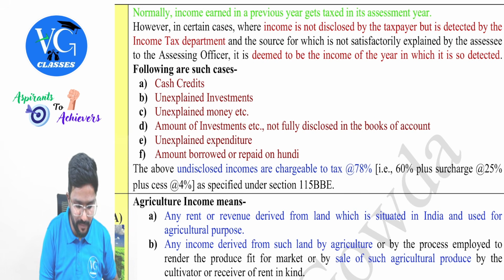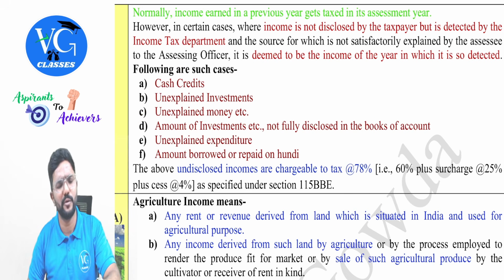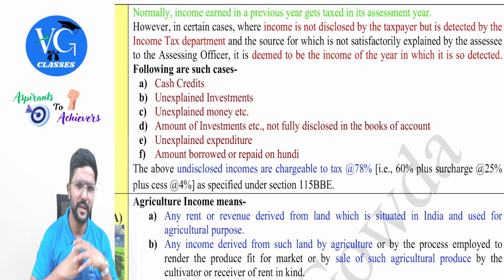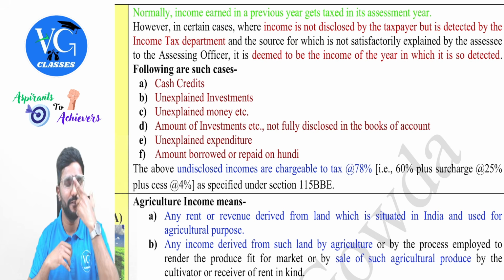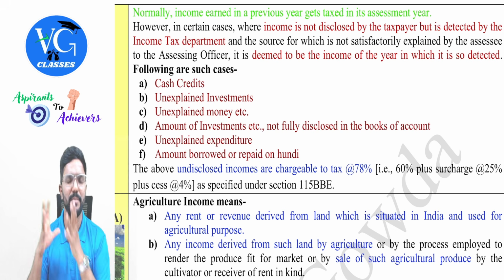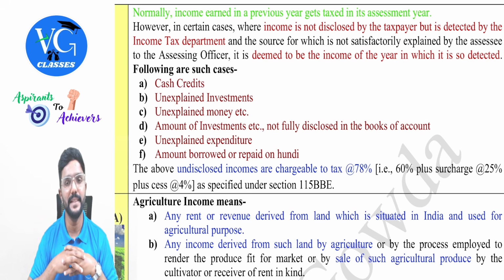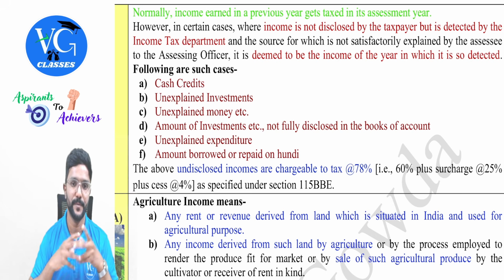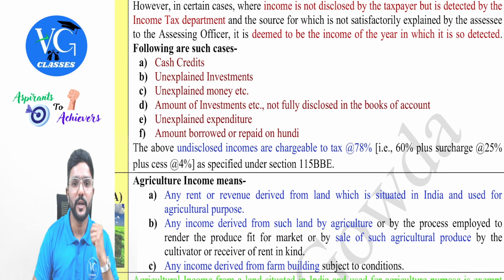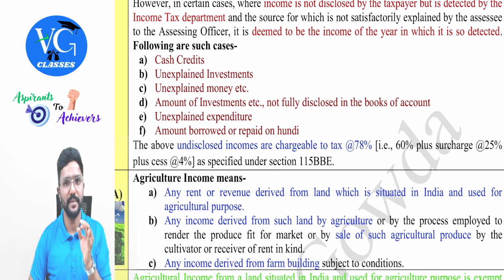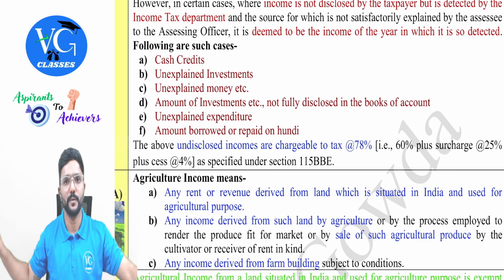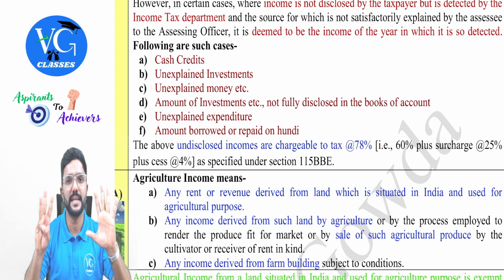Same way, unexplained money. You guys would have seen in the news channel and all, or you would have read in the newspaper that the income tax department conducted a raid, or ED, Enforcement Directorate, conducted a raid and they found so much of unaccounted money in the place of the respective person. In that case, if they are not able to give an explanation why they hold so much of cash, can it be considered as income? Yes. Next, amount of investments which is not fully disclosed. For example, assessee has made total an investment of 10 crore, but he has disclosed only 2 crore. Remaining 8 crore, can it be considered as income?